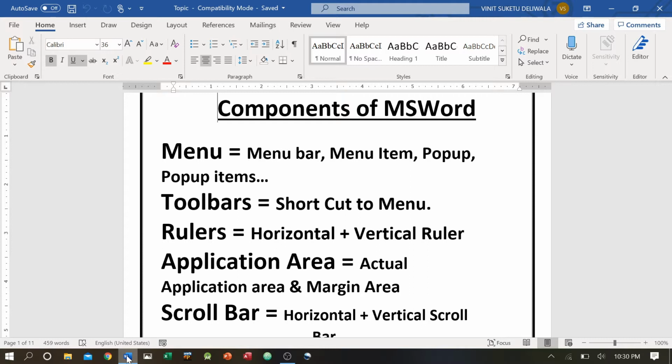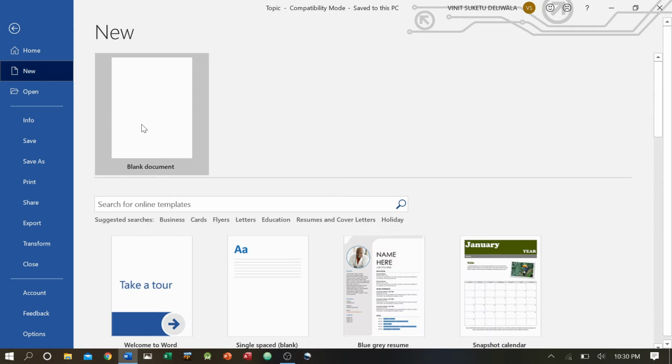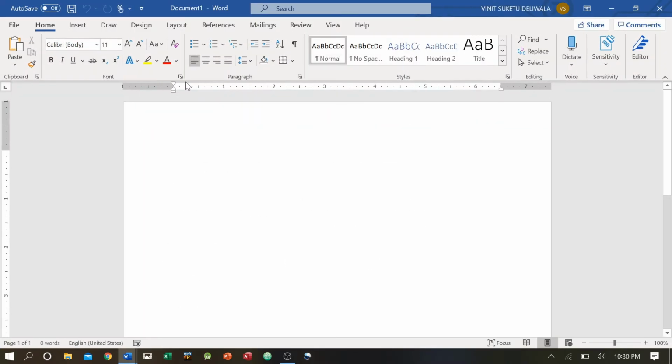The very first lecture that we are going to take is components of MS Word. What are the components which will help us in operating MS Word? Every file that you open in Microsoft Word is known as a document. What is a document made up of? I'll give you an example: File, and I'll say New and Blank. As soon as I do that, you can see here we get Document Word. This is the first blank file opened in Microsoft Word. Every file in Word is known as a document.